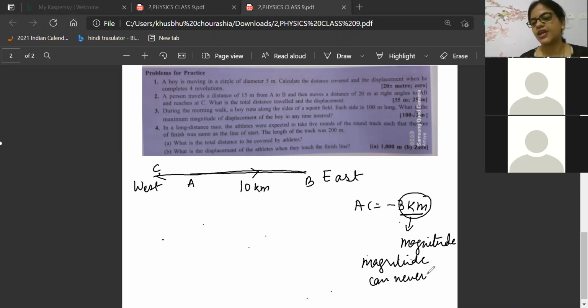Magnitude can never be negative. So here also magnitude is not negative. What is negative here is direction. Since we are going in the opposite direction, we are putting a minus. That means Khushbu auntie walked 3 kilometers in the opposite direction, that is from east to west.